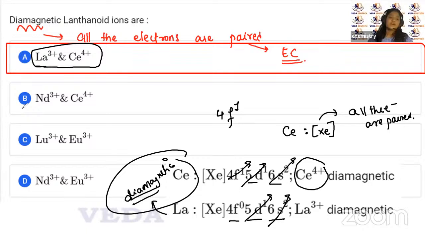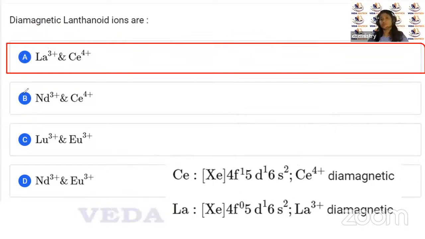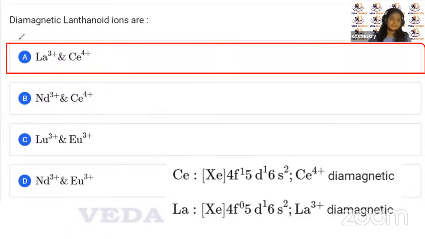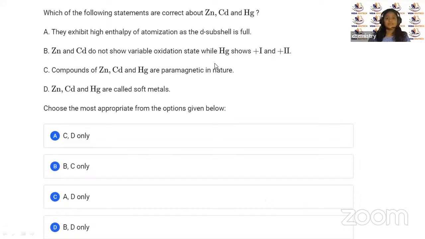As you can see further also, you are going to get questions from electronic configuration. इस बार जो question आया है 2024 का ही question है ये, जो सारा हम discuss करने वाले हैं 2023 and 24 questions. You'll see that at least 1 or 2 questions are from electronic configuration. So you have to do these electronic configurations thoroughly, right? Okay. Let us go to the next question, children. Next question on your screen and try.